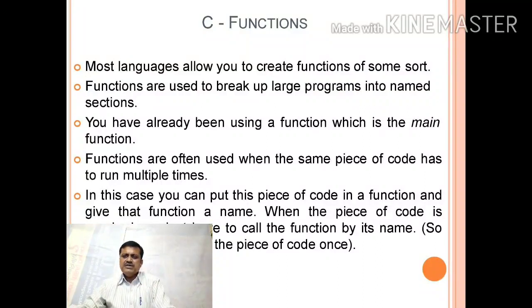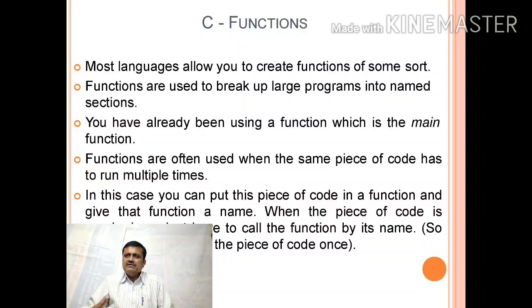Now, what is the reason behind creating functions? Why not write a whole program, 10,000 lines, at a single stroke or in a single program itself? So the reason is, when you write 1,000 or 10,000 lines of program, that time it is very difficult for you to find a particular error on a particular line.